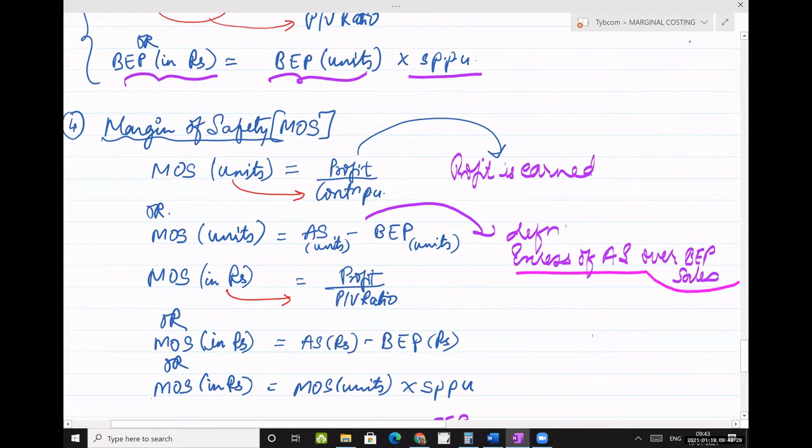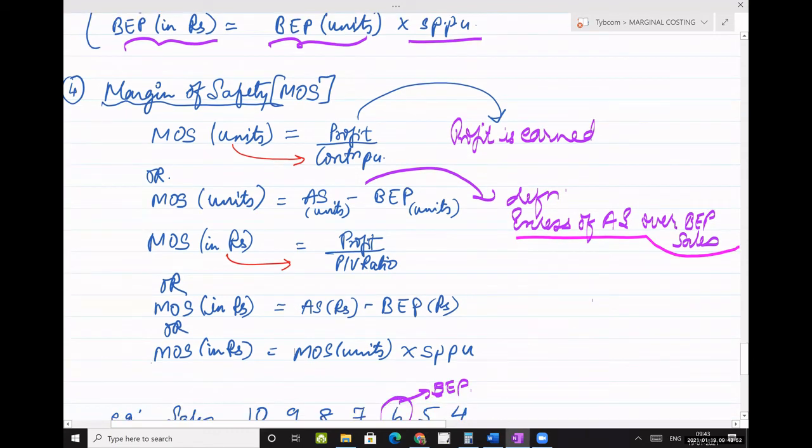Then one of the formulas of MOS is its definition. Excess of actual sales over BEP sales is the definition of MOS. So if you look into your formula, see, actual sales in units minus BEP in units. The same formula is there for rupees also: actual sales in rupees minus BEP in rupees. And obviously you can use the third formula as well: MOS in units multiplied with selling price per unit.